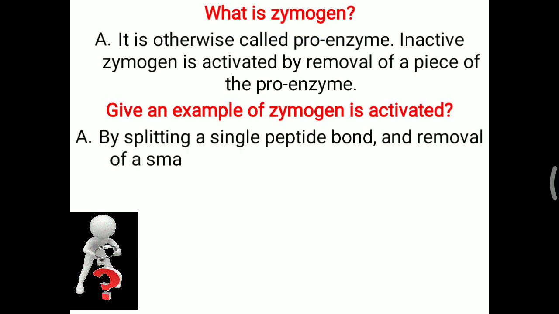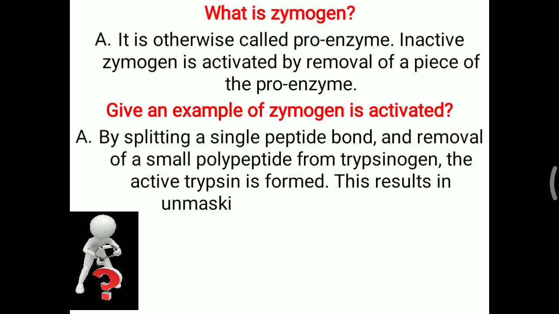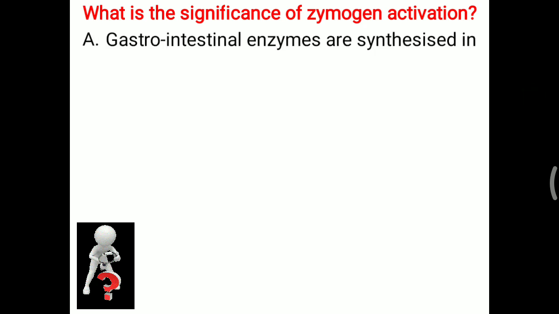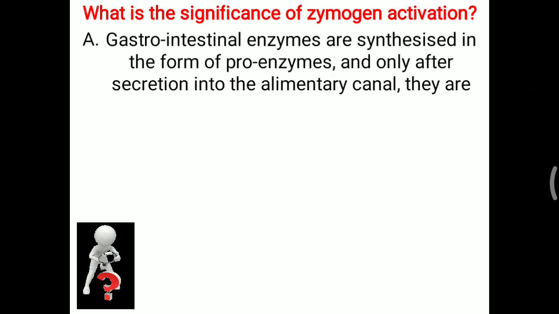By splitting a single peptide bond and removing a small polypeptide from trypsinogen, the active trypsin is generated. This results in unmasking of the active site or active center of that enzyme. So that is the main example of a zymogen: trypsinogen and pepsinogen to trypsin and pepsin respectively. What is the significance of zymogen activation? Why does this type of proenzyme need to be produced in the body? The answer is that gastrointestinal enzymes are synthesized in the form of proenzymes, and only after secretion into the GI tract or alimentary tract are they activated.